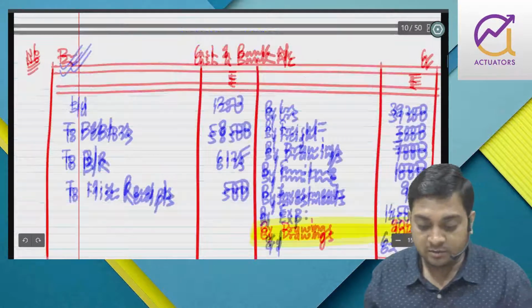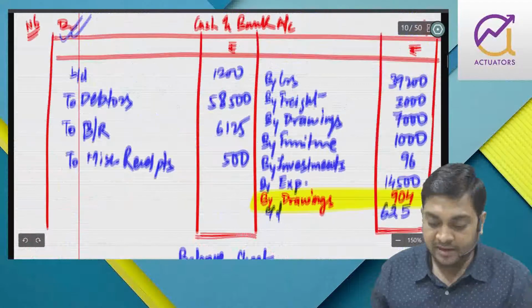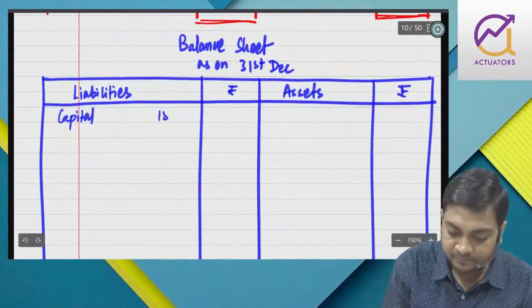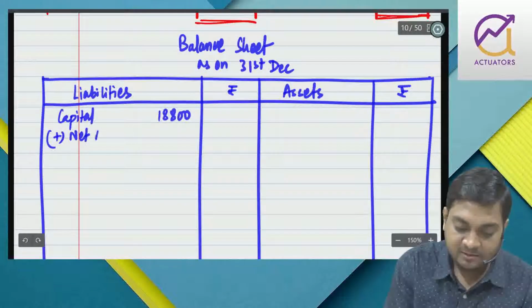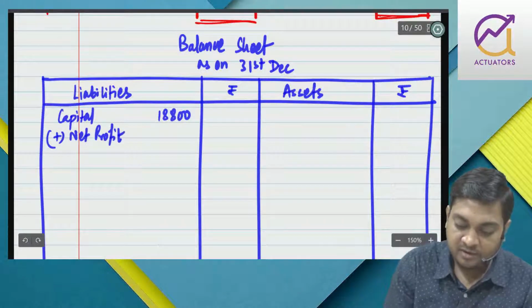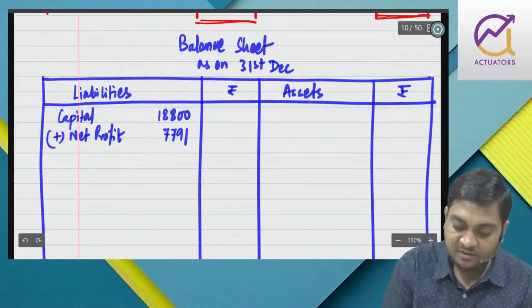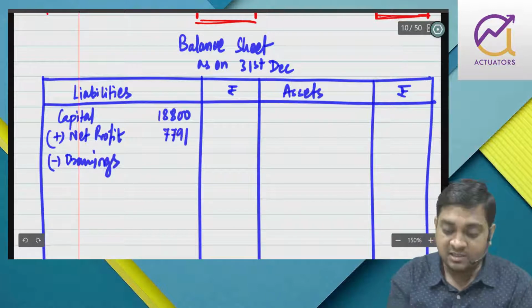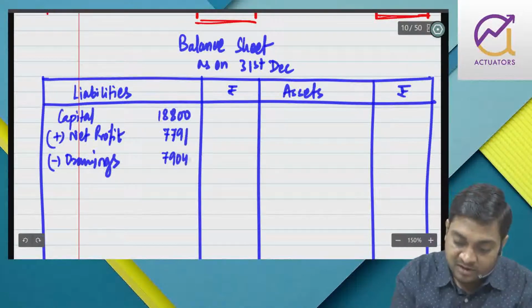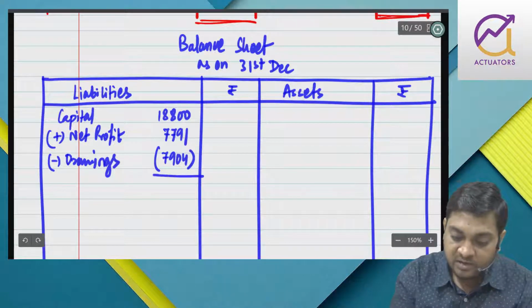Capital, how much we got? 18,800. Add net profit 7791, minus drawings 7,000 plus 904, 7904. There is no further capital.